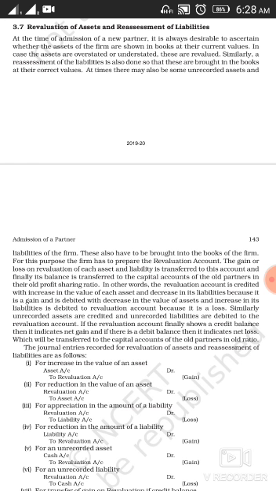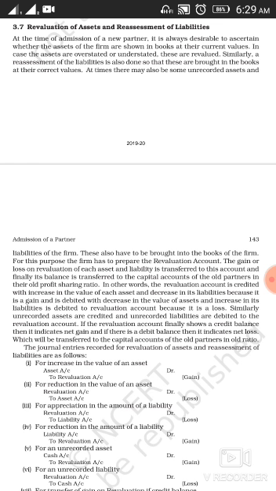And as I've told you, if the revaluation account finally shows a credit balance, then it indicates net gain. How you will get the credit balance? If the credit side total will be more than your debit side total. And if there is a debit balance, means when your debit side total is more than your credit side total, then it indicates net loss.